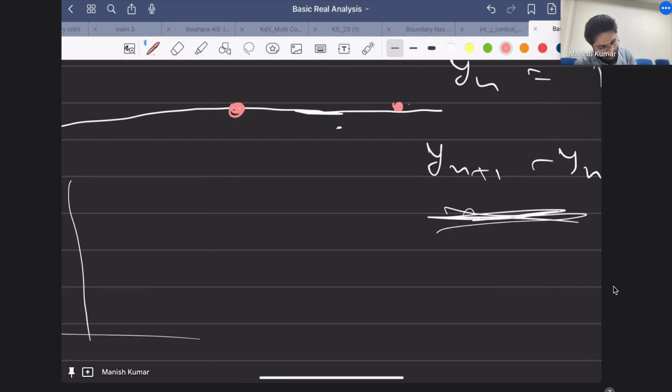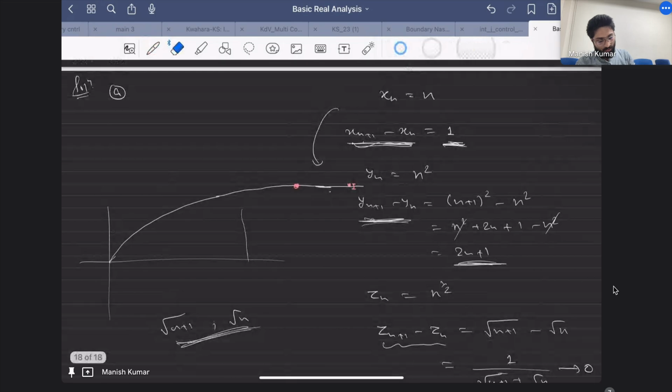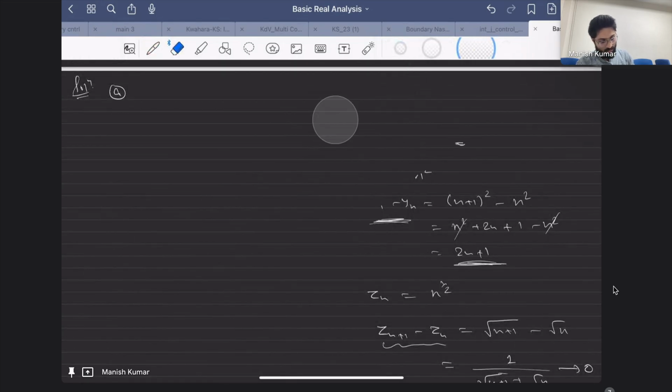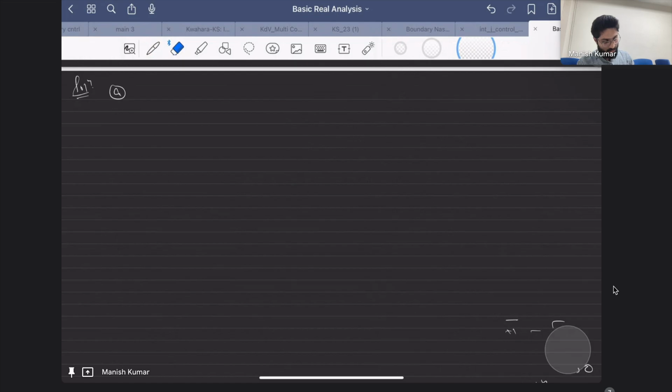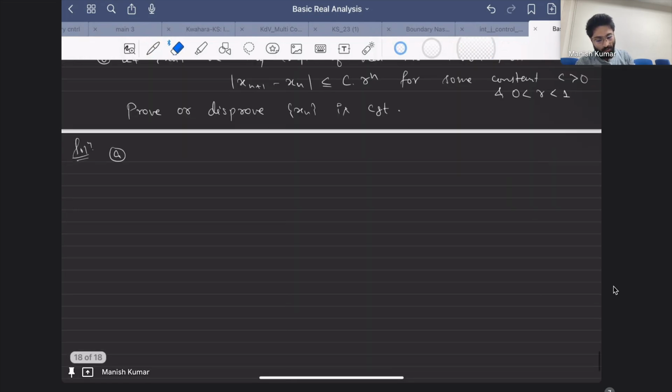Okay, so that's what this example shows you. Sir, can we claim this sequence is monotonic? Monotonic means increasing or decreasing? Yeah, this sequence is monotonically increasing, right? Xn equals root n.